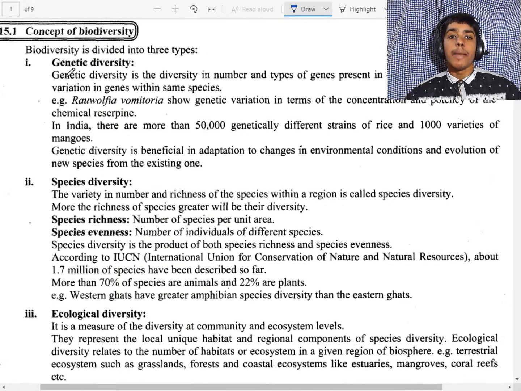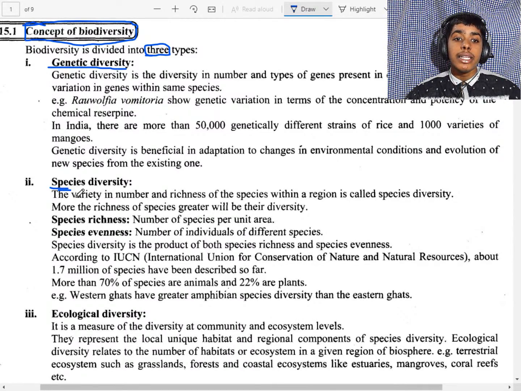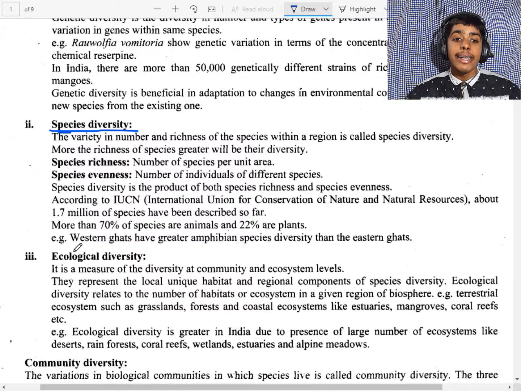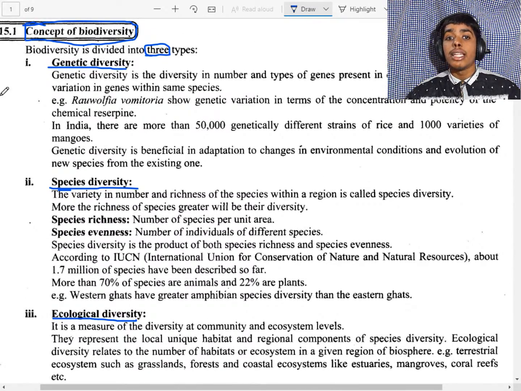Now we will discuss the concept of biodiversity. It is divided into 3 types: first is genetic diversity, second is species diversity, and third is ecological diversity. First, we will see genetic diversity.